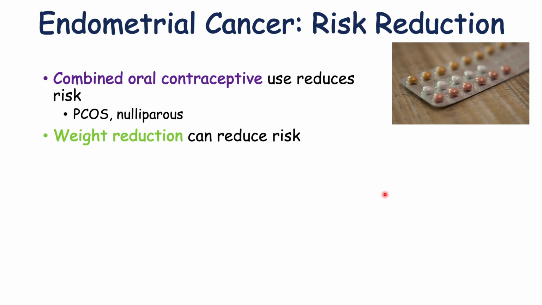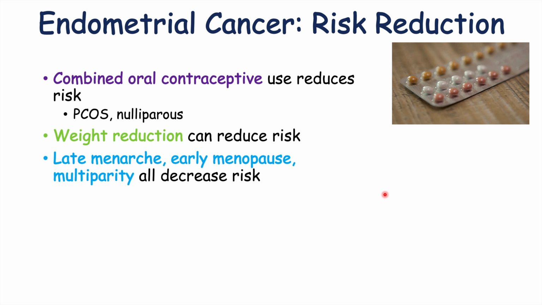Weight reduction is also important as well. We talked about adipose tissue increasing the conversion of steroid precursors into estrogen. So because of decreased weight, that's going to decrease levels of estrogen, leading to decreased risk of endometrial thickening and endometrial cancer. Late menarche, early menopause, and multiparity are all things that will decrease the risk of endometrial cancer. So again, this all makes sense.